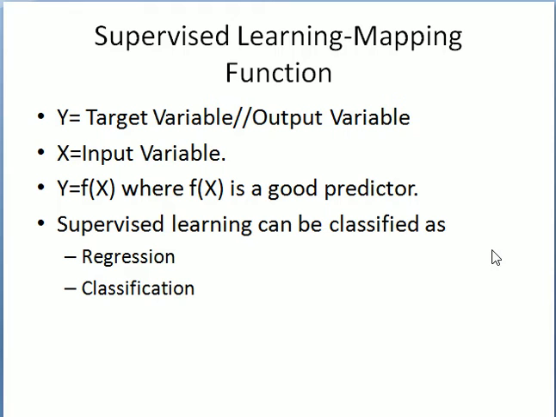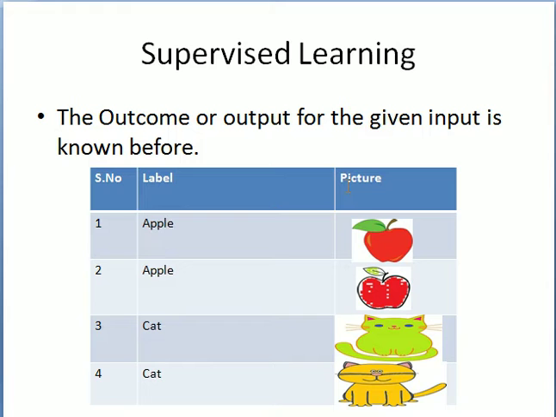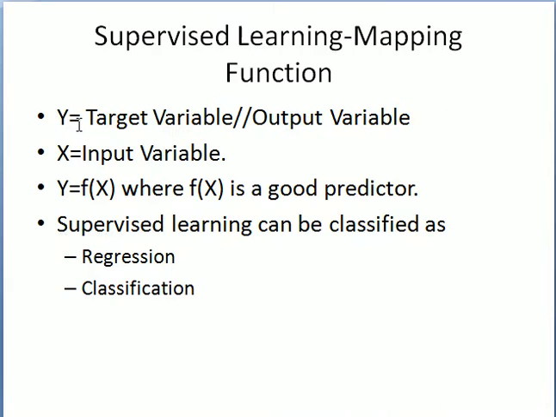So more technically speaking, supervised learning is where you have an input variable x and an output variable y. So here in this case, the picture is the input variable, and the target y is the labels. Okay, and you see the algorithm as a mapping function like y is equal to f of x. So f of x should act as a good predictor.